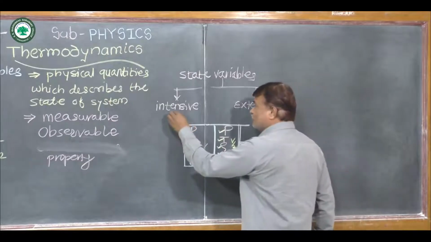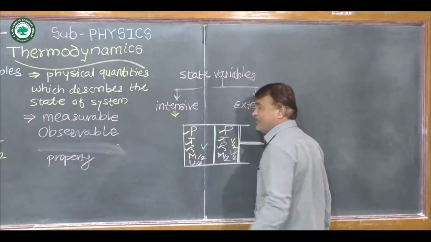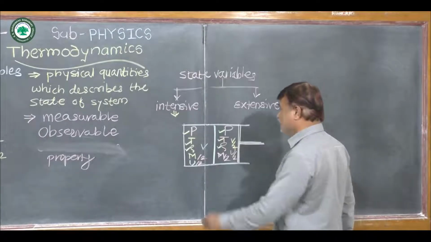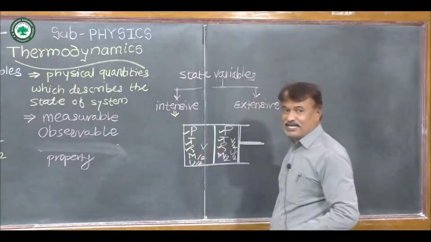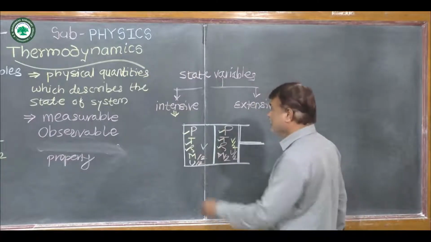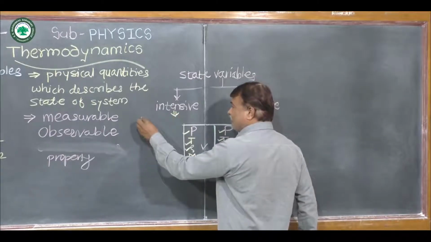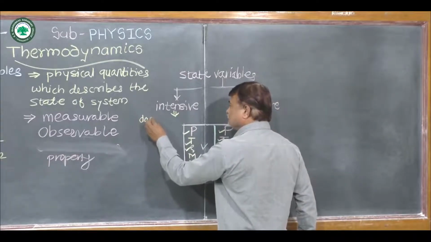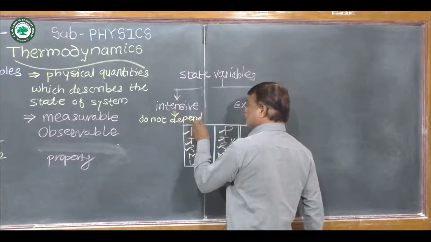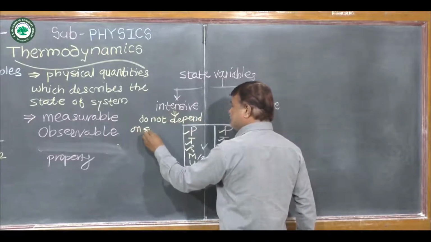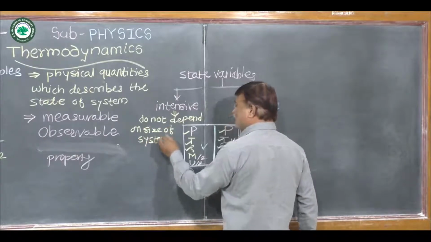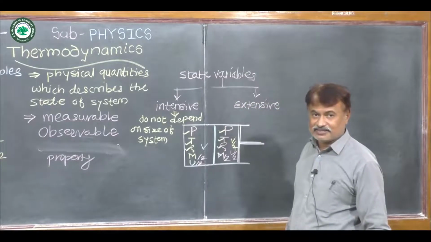Such variables are called intensive variables. So according to this example, intensive variables are those variables which do not depend on the size of a system.